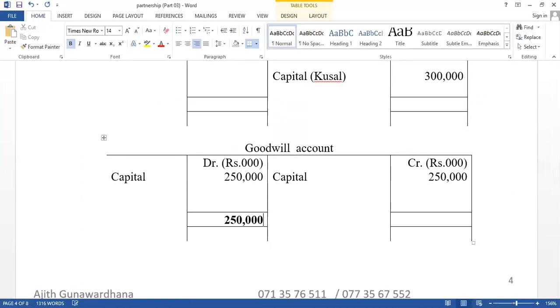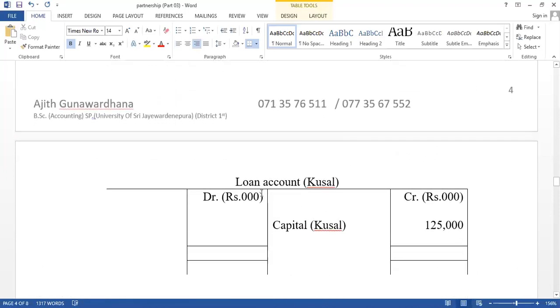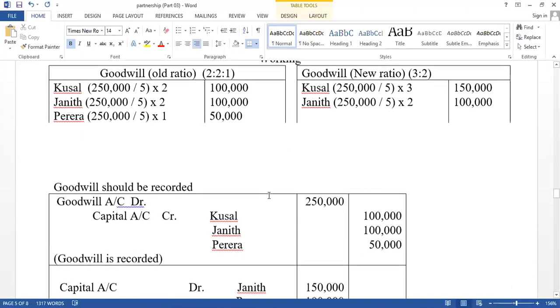Goodwill: both sides equal. Goodwill is an intangible asset. First one should be recorded, second one written off. And loan is a liability. That value should be included under non-current liability in the statement of financial position. This is the way you have to adjust retirement at the beginning of the year. Now I'm going to discuss retirement at the end of the year.